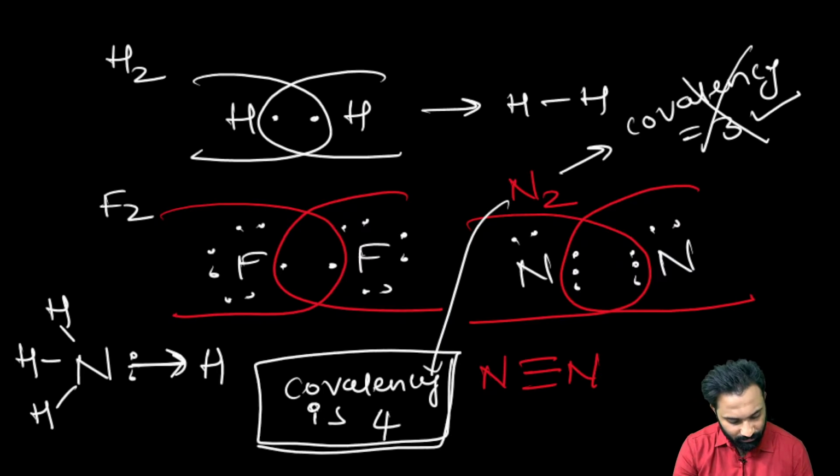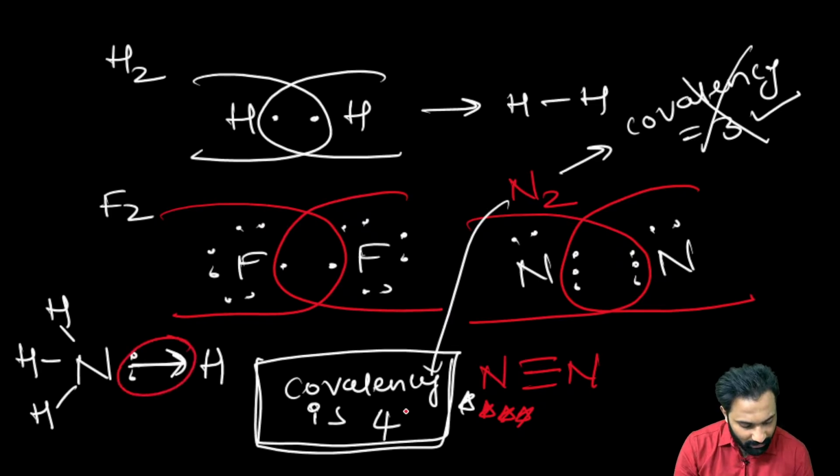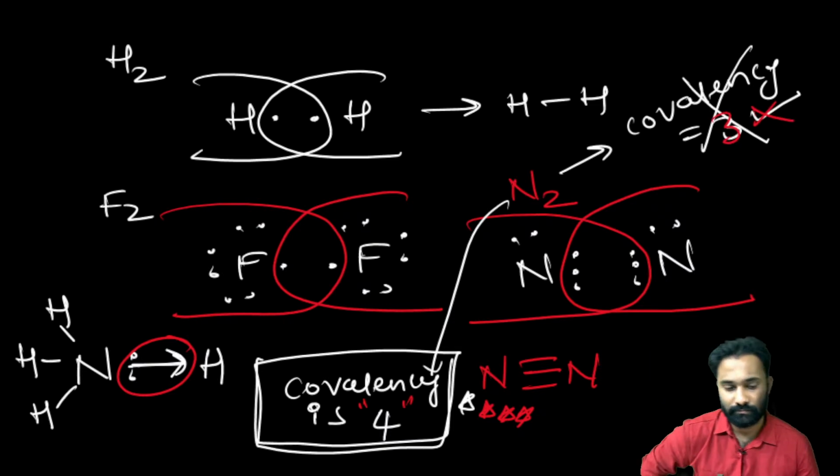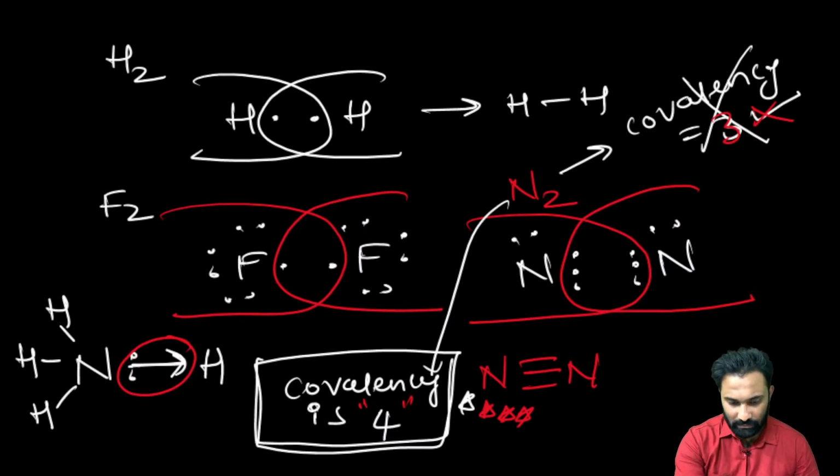My dear friend, this is NTA's favorite question. To make you confused, they will ask: nitrogen can form how many covalent bonds? Nitrogen can form 4 covalent bonds, one of which is a coordinate covalent bond. My dear friends, you have to be very careful with this one. Don't choose the answer 3. If you choose 3, then it is wrong. Right? Clear?